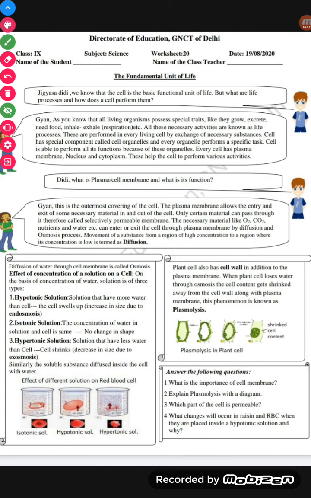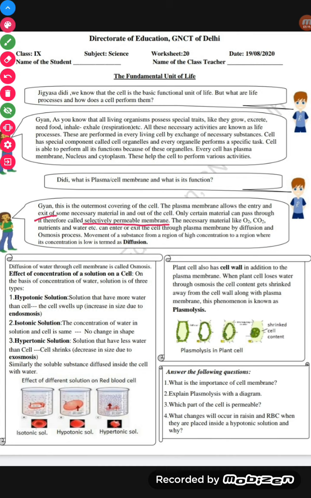There is a question in your NCERT also: why is a plasma membrane called a selectively permeable membrane? The answer is this: the plasma membrane allows the entry and the exit of some necessary material in and out of the cell, and because only certain material can pass through it, it is known as selectively permeable membrane. The necessary material like what? We have oxygen, carbon dioxide, nutrients and water.